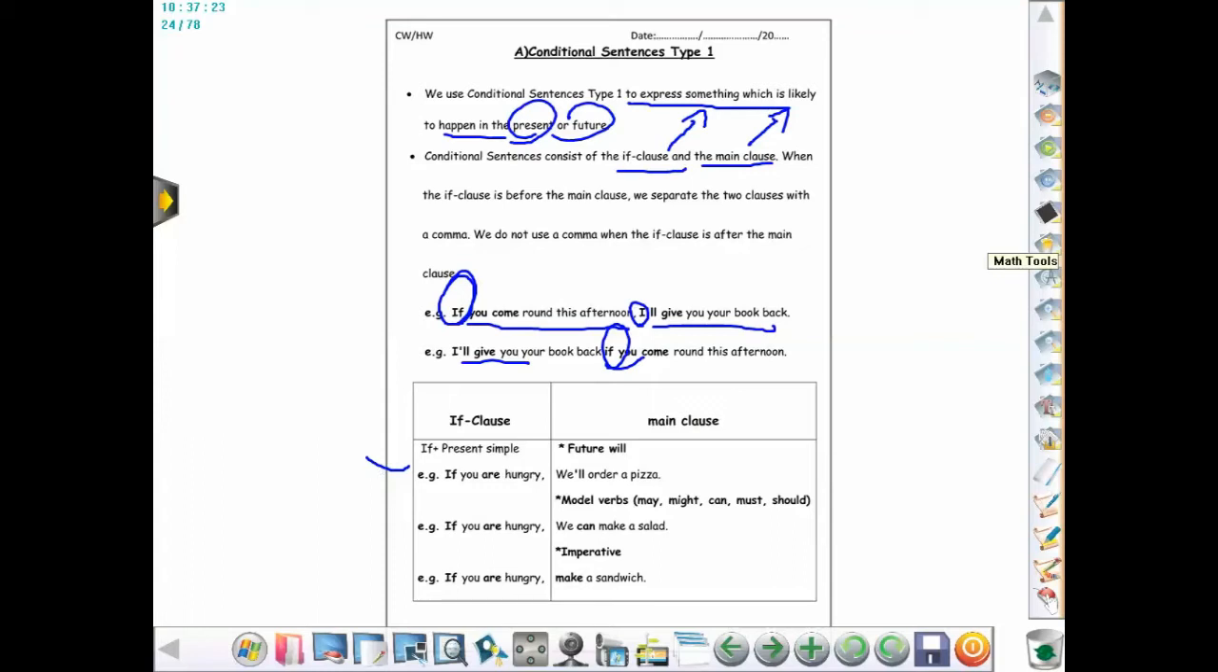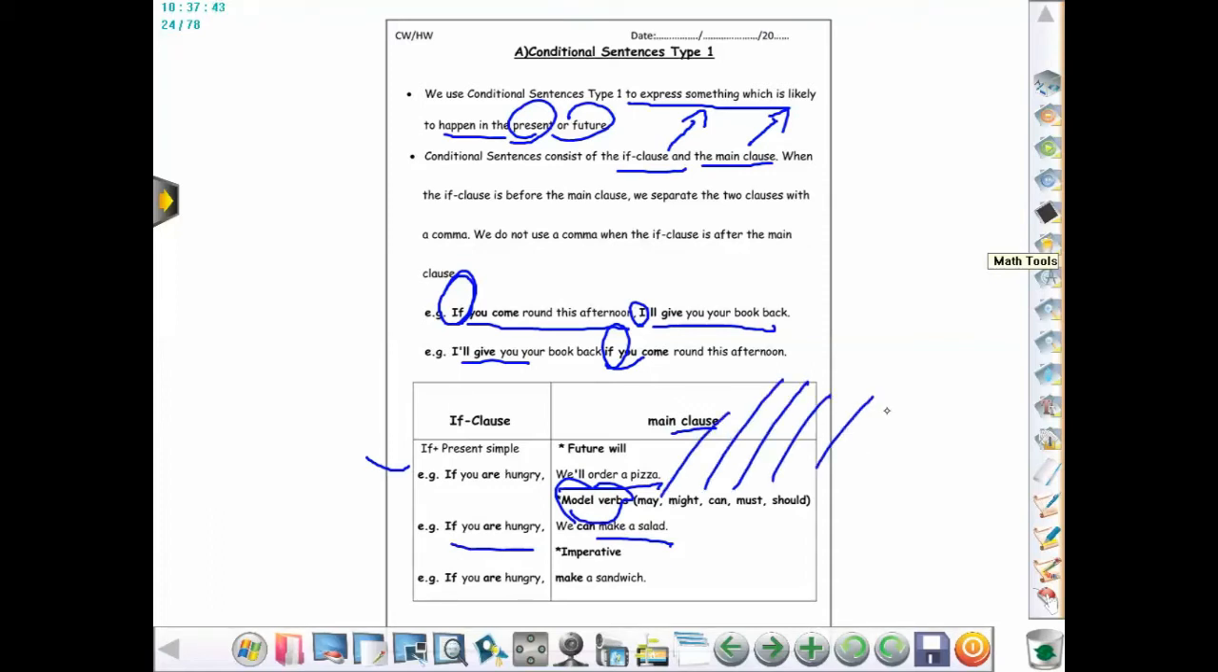If you are hungry, this is present simple, right? The main clause, we will order a pizza. If you are hungry, we can make a sandwich. Well, actually, the main clause could be modal verbs. What's the meaning of modal verbs here? Modal verbs which are may, might, can, must, should.